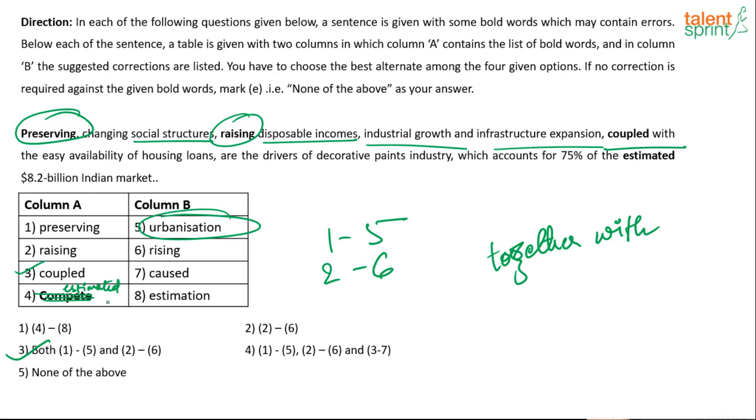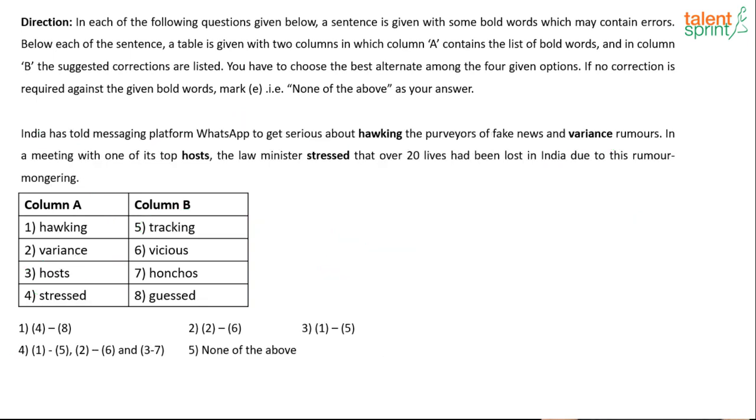Fourth, there was an error over here. Estimated was the word. So like I said, on the column A side, you have words that are already over here, and this side is the words that you need to improve. If any improvement is required, you will look at these words. All right, next question. I think 1 and 4. Fourth one, like I said, was an error from, I don't know, someone's side.